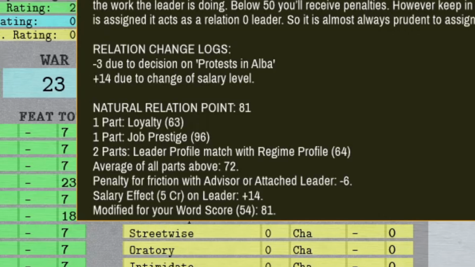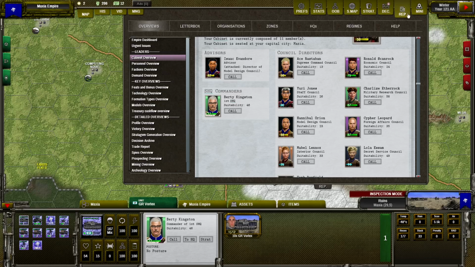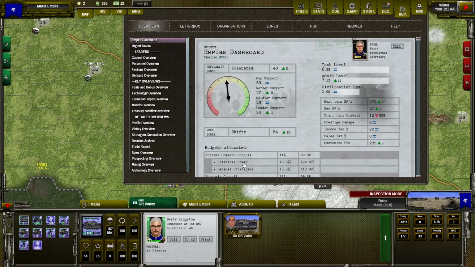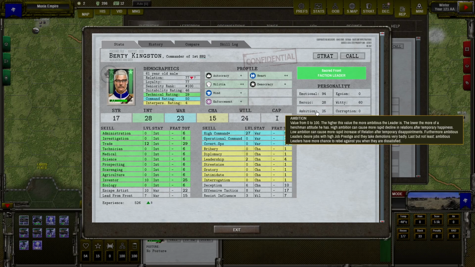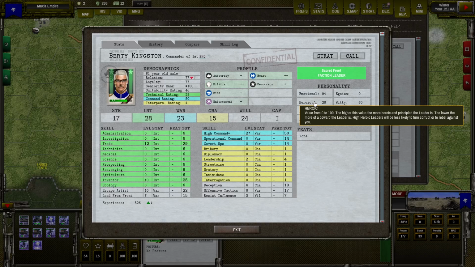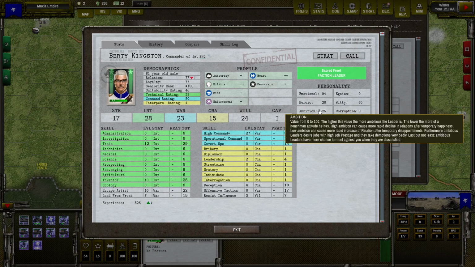As you can see, the last element on the list is our word score, so how much people trust us and treat seriously what we are saying. The value of our word score is the last element included in our natural relation point for our leaders, and it also depends on personality. So heroic leaders will appreciate our word score more, and low ambition leaders less. Heroic people care about the high values, something more like honor and the word score, and less ambitious leaders simply follow the leader and trust him, whatever he says.